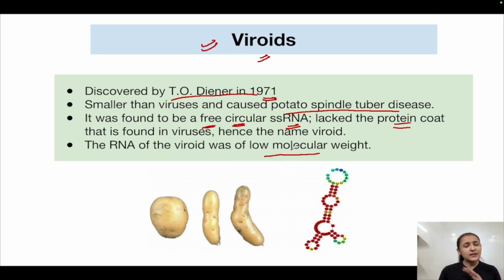What is their structure? They do not have a protein coat. They are free circular single-stranded RNAs, and when this circular single-stranded RNA folds, it will assume a shape like this. Some bonding will happen between the bases, some folding, and because of that you will see a rod-like structure. The RNA is of low molecular weight, and they are made of circular single-stranded RNA, which, because of folding and bond formation, assumes such a structure.